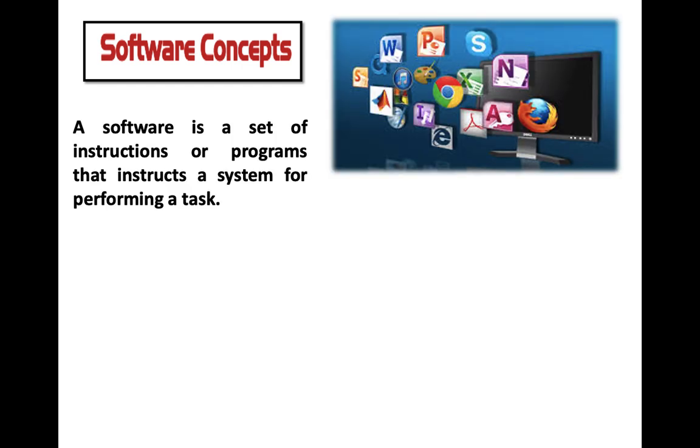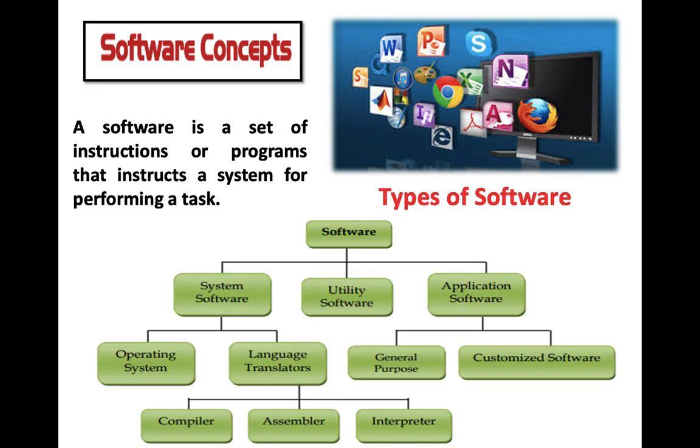Now, we can say a software is a set of instructions that instructs a system for performing a particular task. Now, there are three types of softwares: system software, utility software, application software.